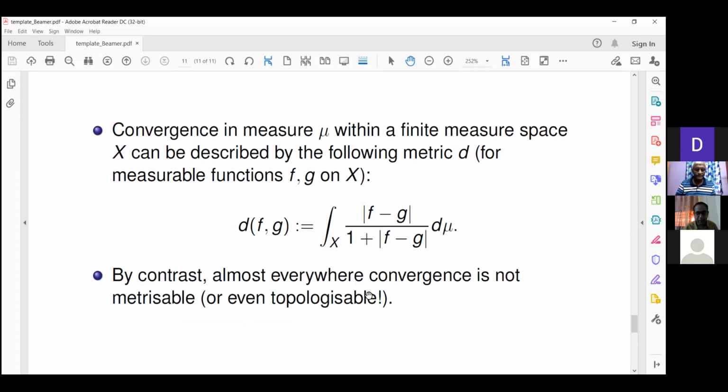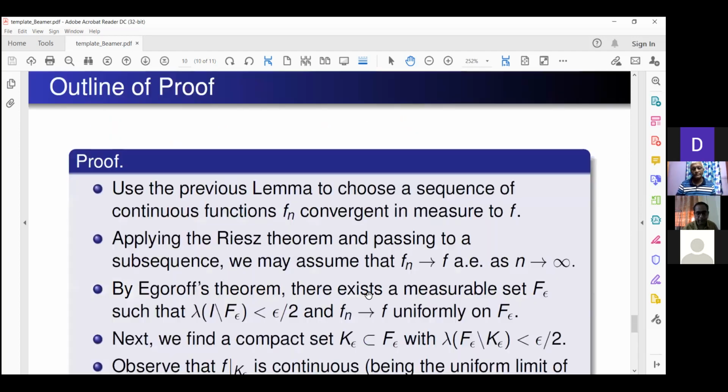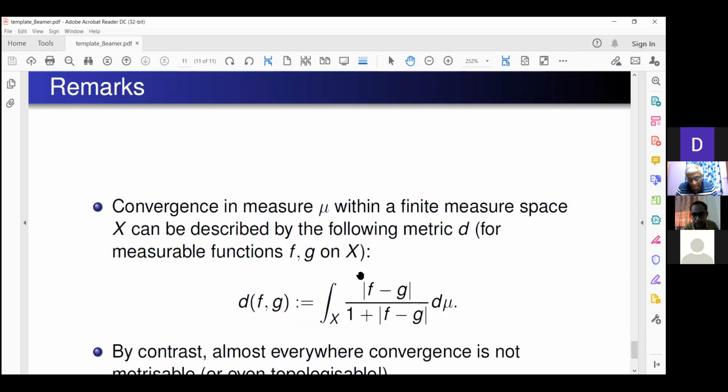First of all, any questions on any of the topics? Sir, I have a small doubt. In convergence in measure, this metric defined here, is that actually a metric? Because it can differ almost everywhere. I mean, it can be the same almost everywhere, but different on a measure zero set, right?